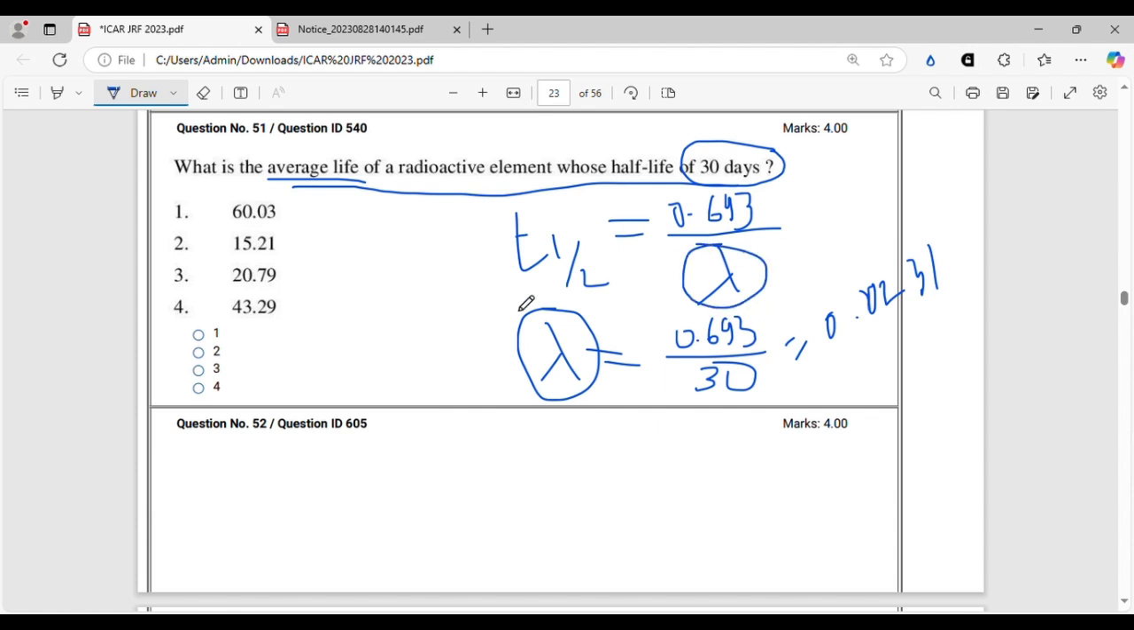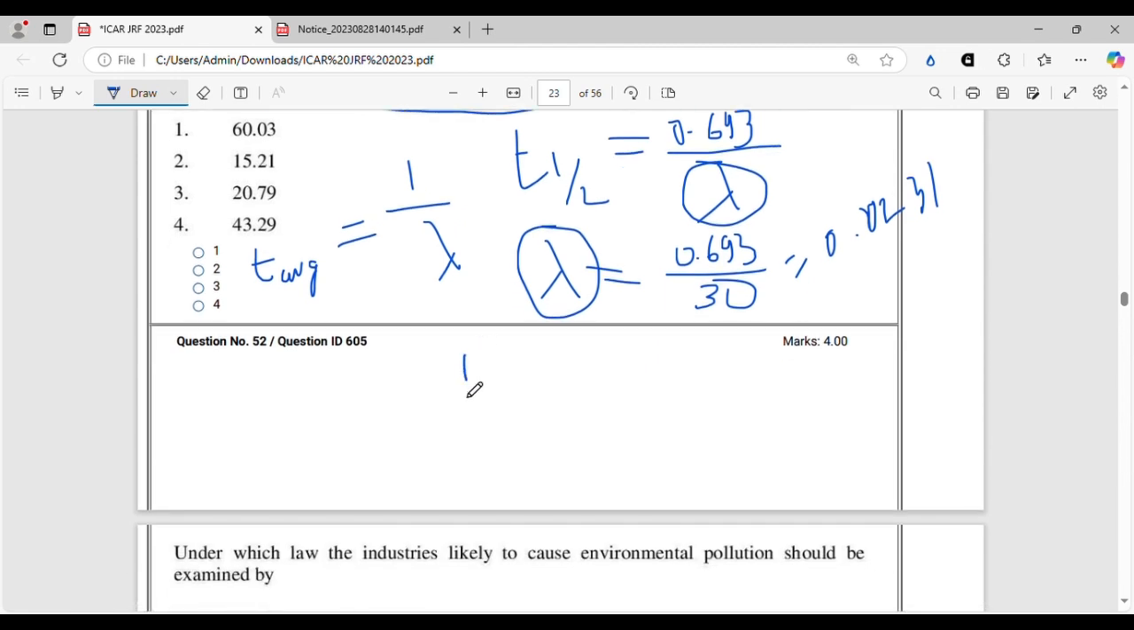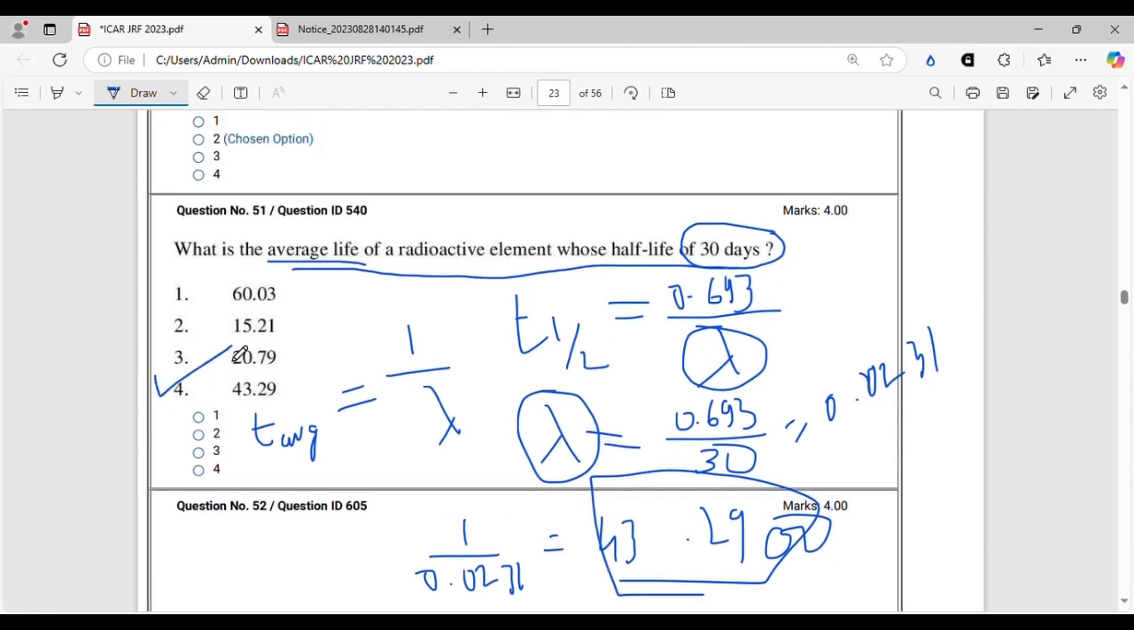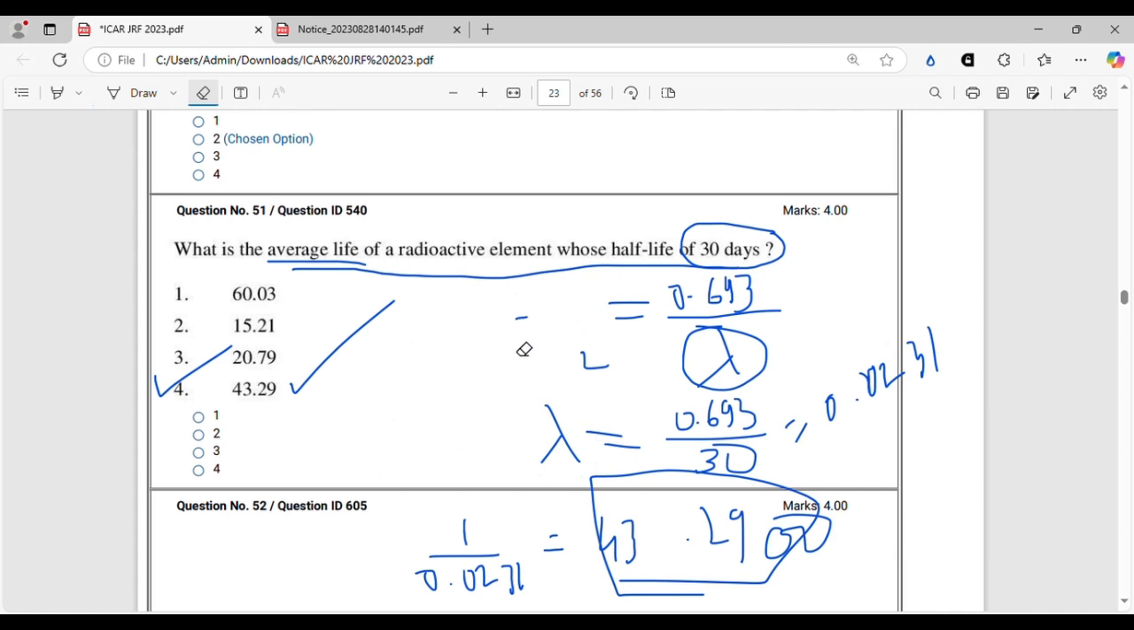All right. Now, for the average life, T average, the formula is simply 1 by lambda. All right. So 1 by 0.0231 comes as 43.2900. So 43.29 is their answer. Yeah. So option 4 is the correct option. All right, it will be 43.29. So I think you understood the formula. The 0.693 is nothing but the value of ln 2.